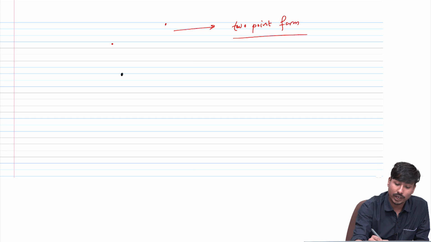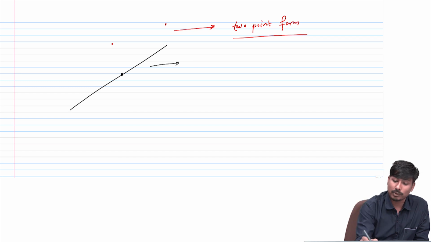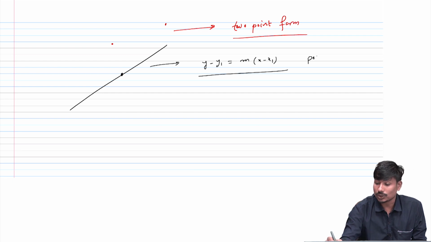If we have 1 point and the slope with which the line is passing, how can I uniquely define this line? So another form of the line is y minus y1 is equal to m into x minus x1, which is the point slope form.